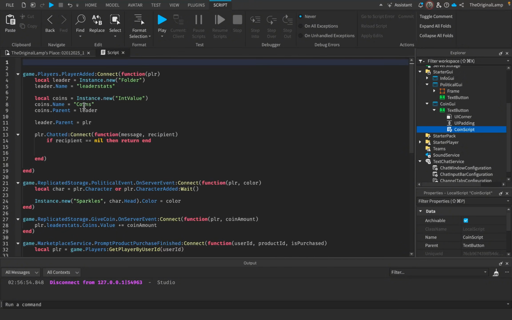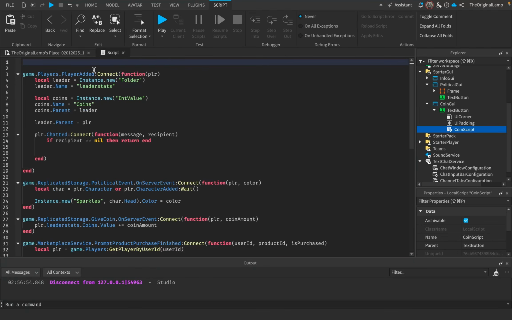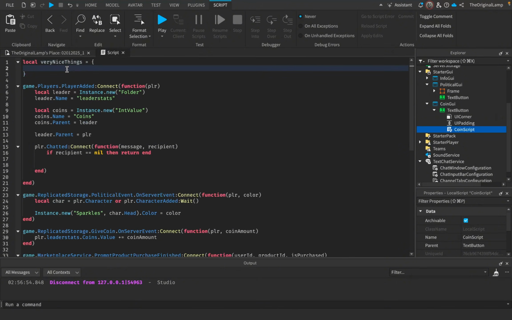However, I want to encourage players to say nice things to each other. Like Roblox said, we're not allowed to actually encourage any bad, romantic, flirtatious behavior between players, and I totally agree. We want players to be friendly towards each other. So I'm thinking, what if we reward people for saying very nice things to one another? So I'll call them local very nice things. It's going to be another table of things that the players could say to one another. For example, I really love you, and a little heart.